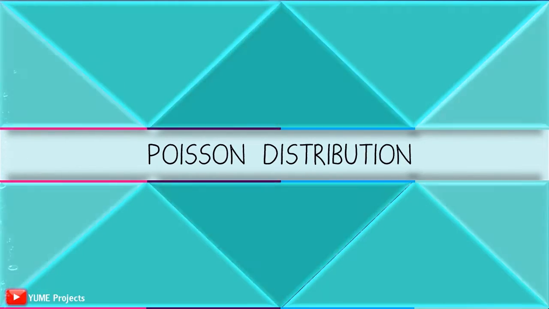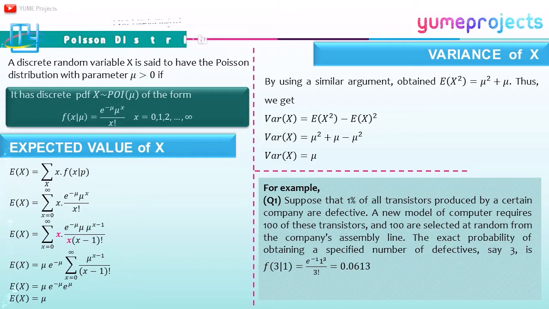Now, the Poisson distribution. A discrete random variable X is said to have the Poisson distribution with parameter mu greater than 0 if it has discrete probability density function of the form f(x) is equal to e to the power minus mu times mu to the power of x over x factorial, where x is equal to 0, 1, 2, up to infinity. By the definition of expectation, we get E[X] is equal to mu. By a similar argument, we obtain E[X^2] is equal to mu squared plus mu. Thus we get the variance of X is equal to mu.